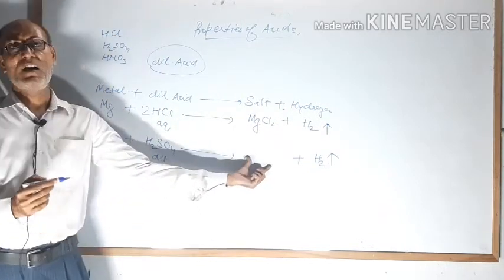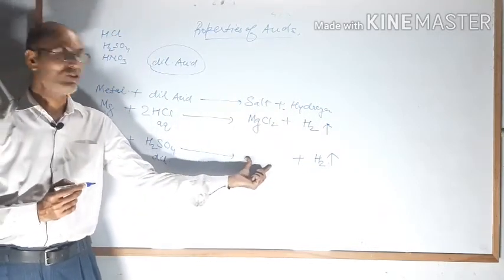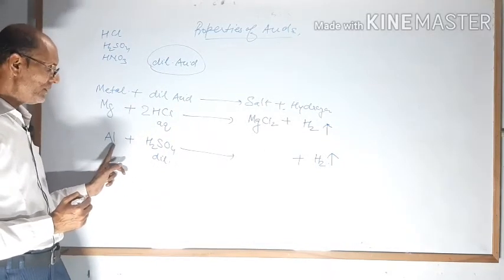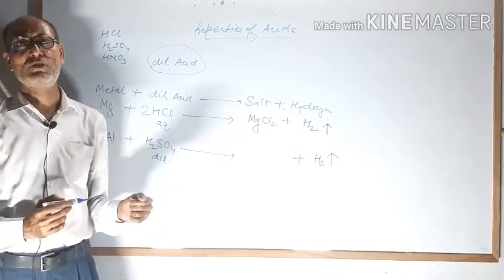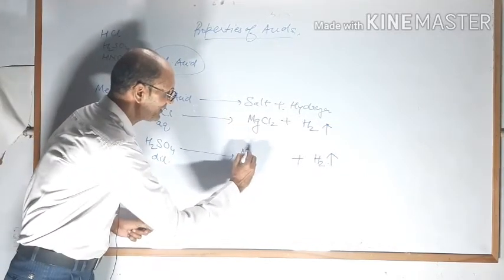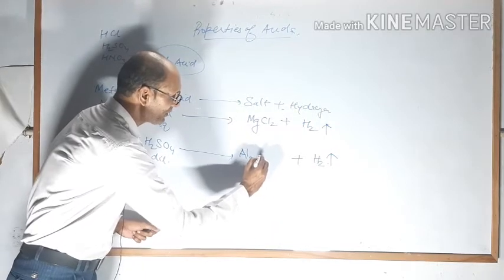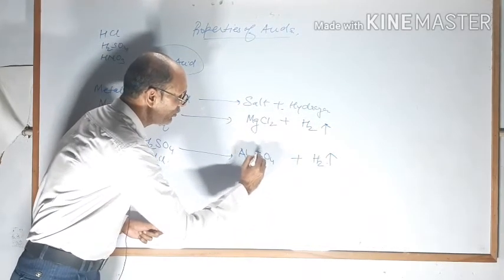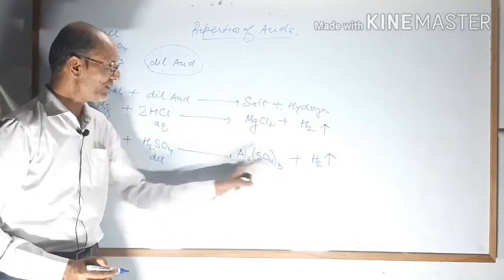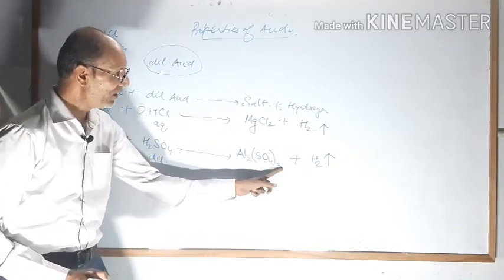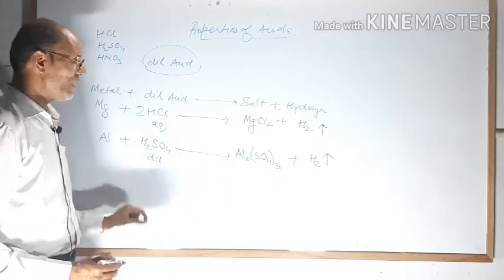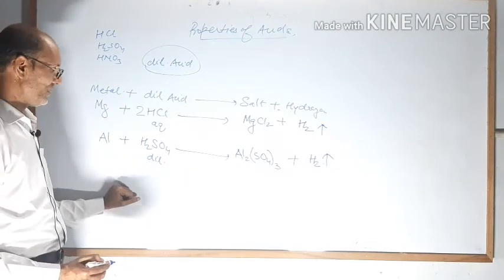Now you have to write the formula of aluminium sulfate. Valency of aluminium is 3 and valency of sulfate is 2. On exchanging the valencies, you get Al2(SO4)3. This is the formula of aluminium sulfate. Now you have to balance the equation.